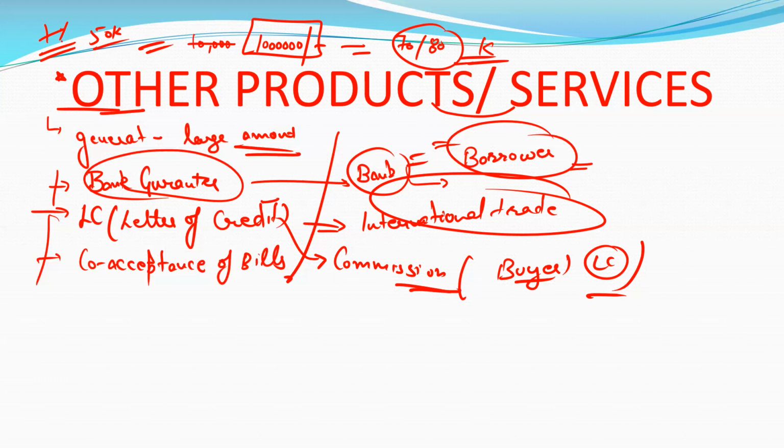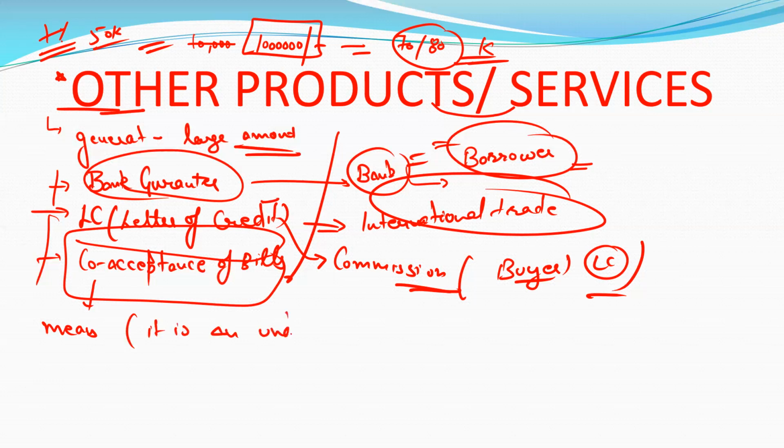Next one is co-acceptance of bills. What is the meaning of that? We have not discussed it till now. Basically, it is an undertaking by the bank to make payment